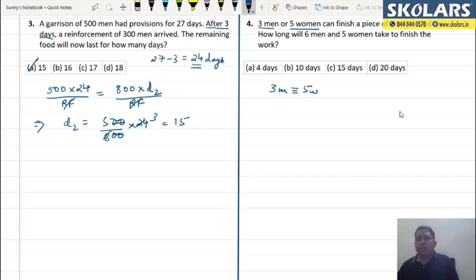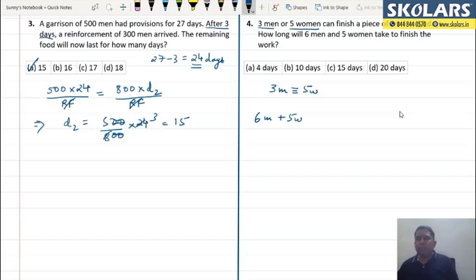Now I have in the question 6 men plus 5 women. Since I already know the equivalence between men and women, this 6 men plus 5 women, I can either convert completely into men, or completely into women. So what I'll do is, I already know that 3 men are equivalent to 5 women.